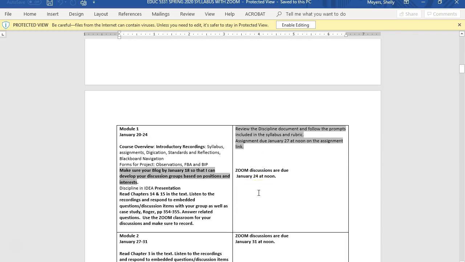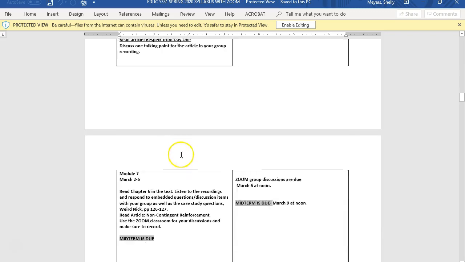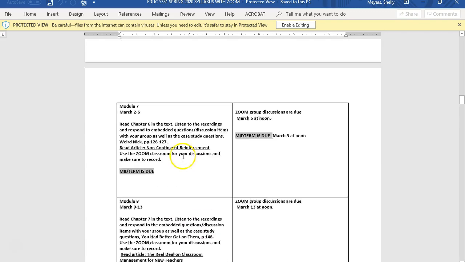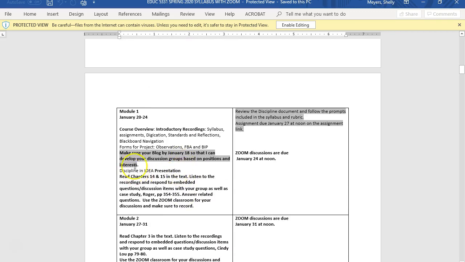Every week actually, there's a module. So your first week, everything is laid out for you. There are 14 modules in this course. If you scroll down, you'll see all assignments are listed, requirements are listed, and just so that you know, I'm going to bring this up now,